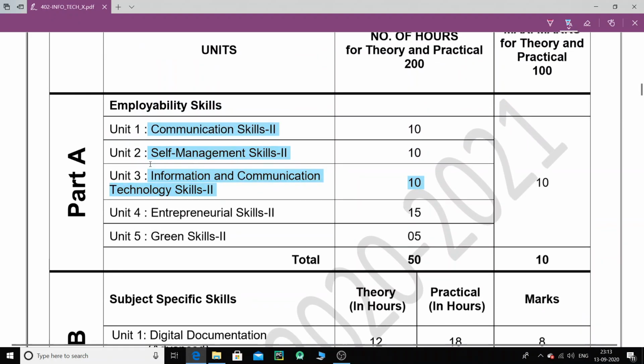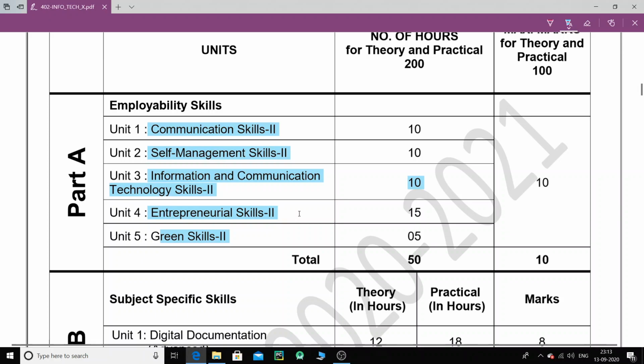So let us just finish with part A. This chapter is a very simple chapter about how to use your operating system. Anyway, if you find anything difficult in this, we can go through it once. And then we have entrepreneurial skills and green skills. We are going to go through these chapters, and there are certain important points that I will highlight for you, which will be important from the exam point of view.